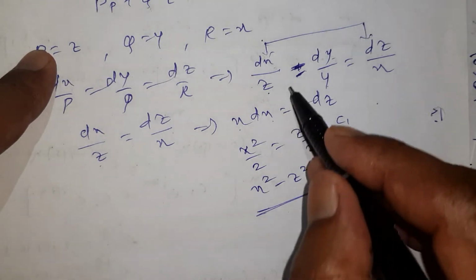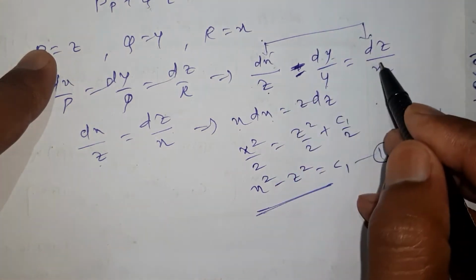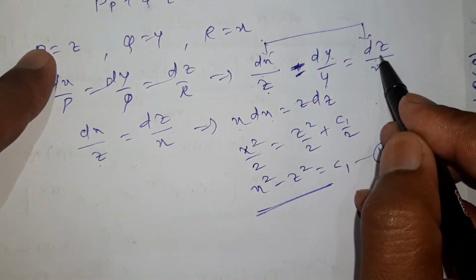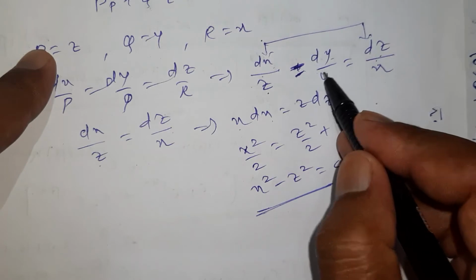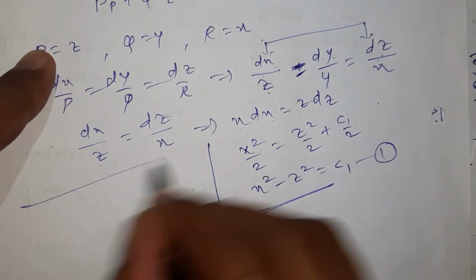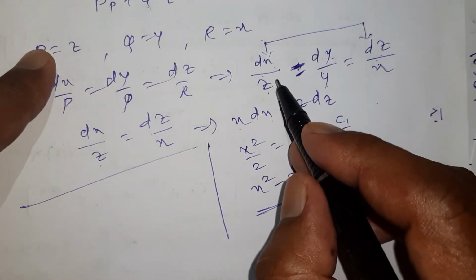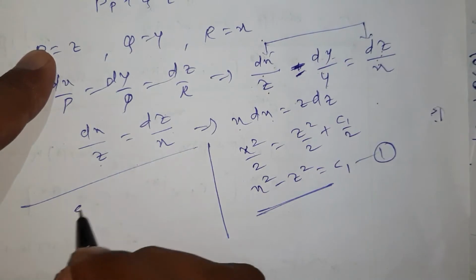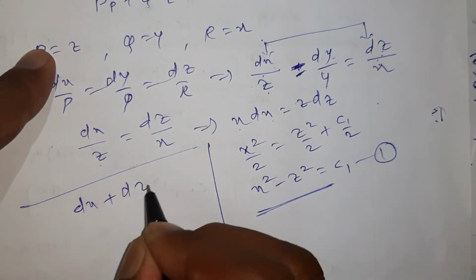Now see here, this first and last I mix, and I equate with this one. So I can create a group here. Which is my group? See carefully here. What am I going to do? I just mix first and last. What do I get? dx plus dz.